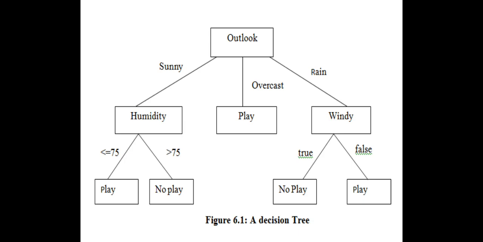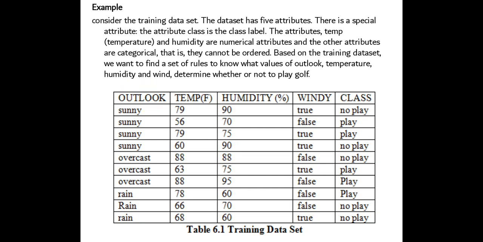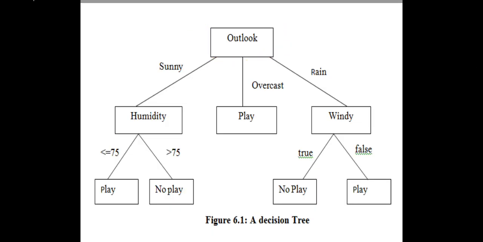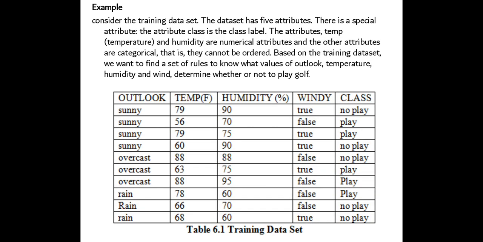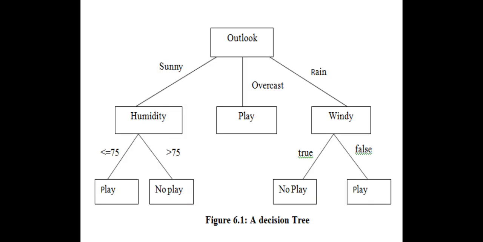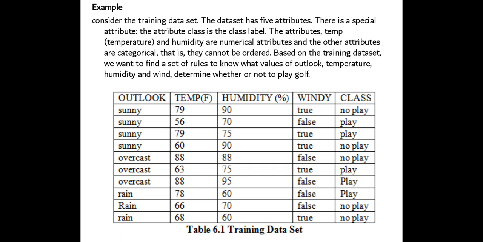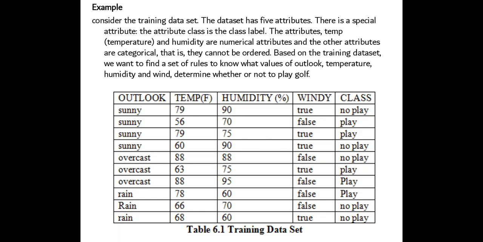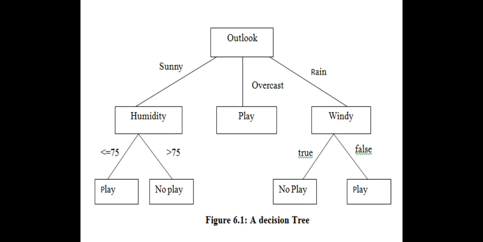So here is a decision tree, where we are considering the outlook first. Outlook has sunny, overcast and rain. Then we have humidity, play and windy. In sunny, the humidity value and windy value are taken, then play.